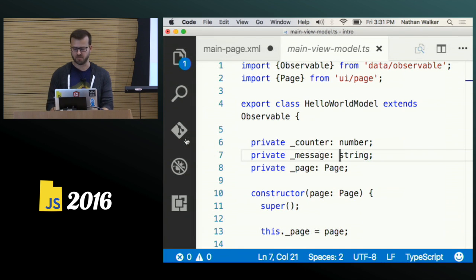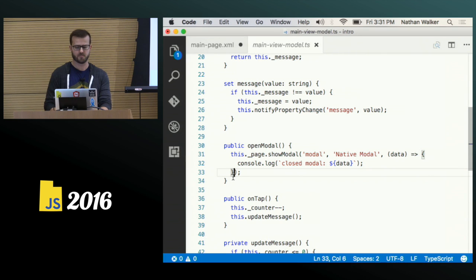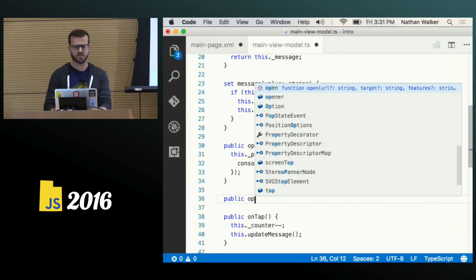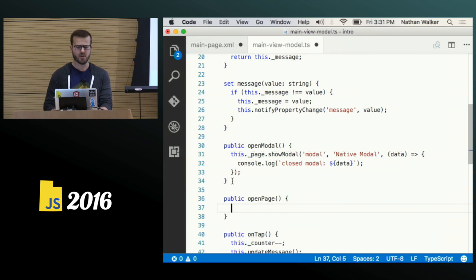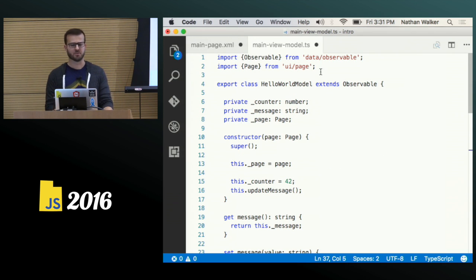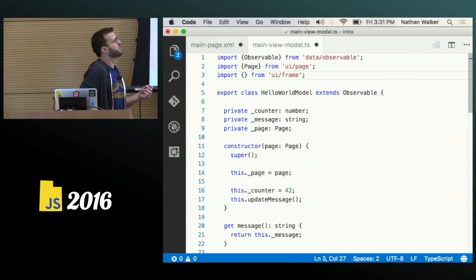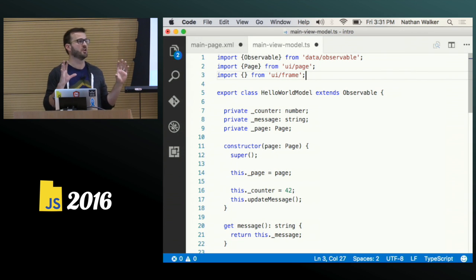Is that too big? That's pretty big, isn't it? There we go. Okay. So I'm just going to add a method here, open page, and we'll import one of the modules that they provide that makes this really easy, and it is from the UI frame class. Now, once you read through their docs, there's a rich guide, a great starter kit you can go through to get familiar with some of this stuff.